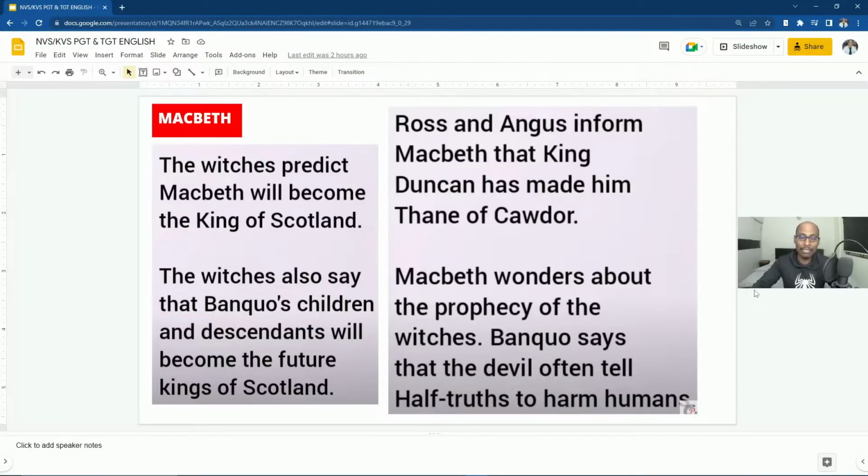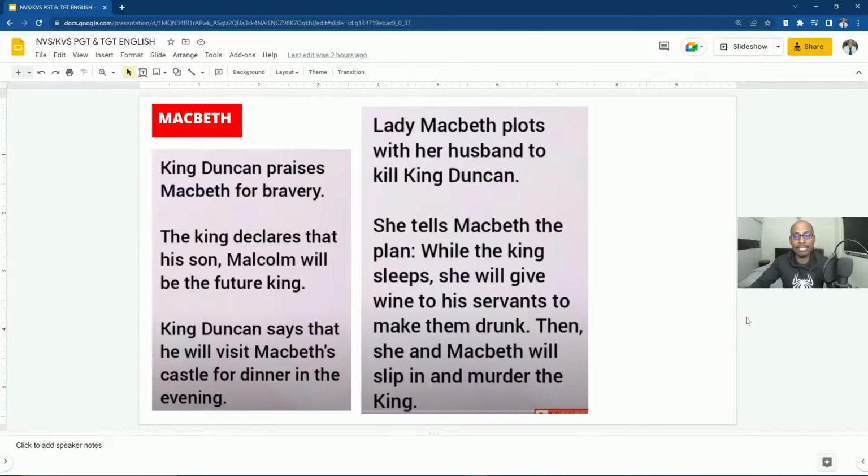And after listening to this, Macbeth wondered how the prophecy of the witches had come true, and he started believing that the prophecy that he would become king of Scotland one day would also come true. But when he discussed these things with Banquo, Banquo says that the devil often tells half truths to harm humans, so we should not believe in the witches. But inside, Macbeth was thinking about the future told by the witches.